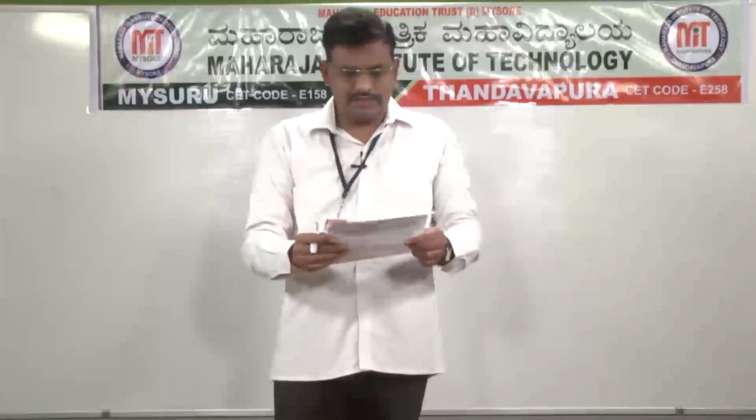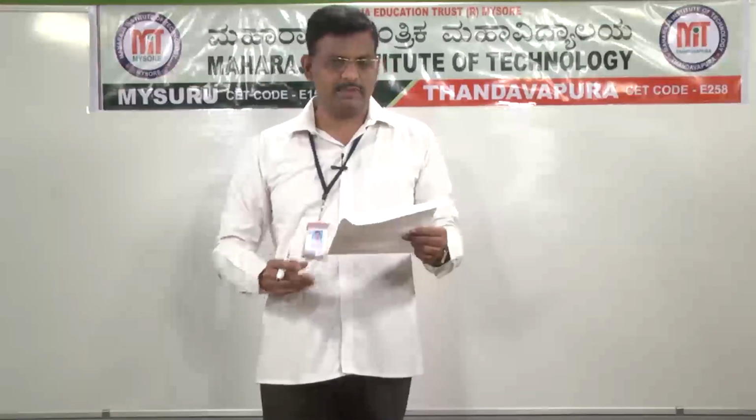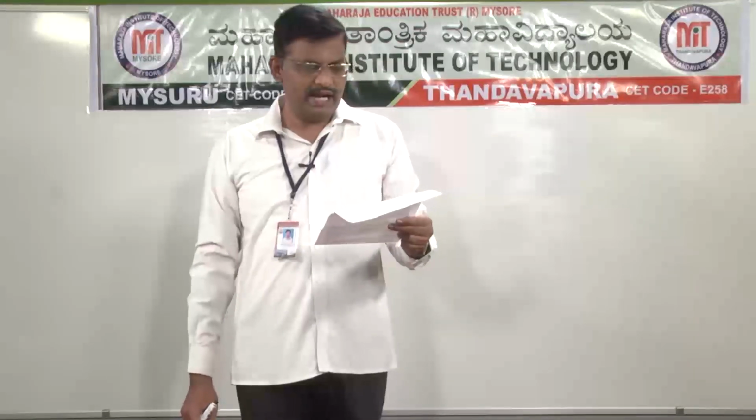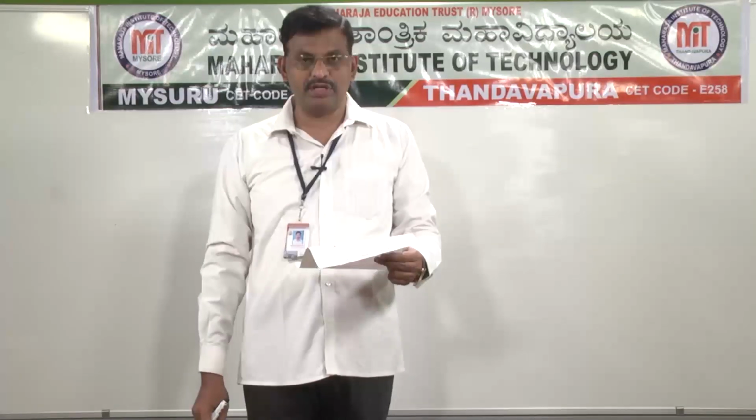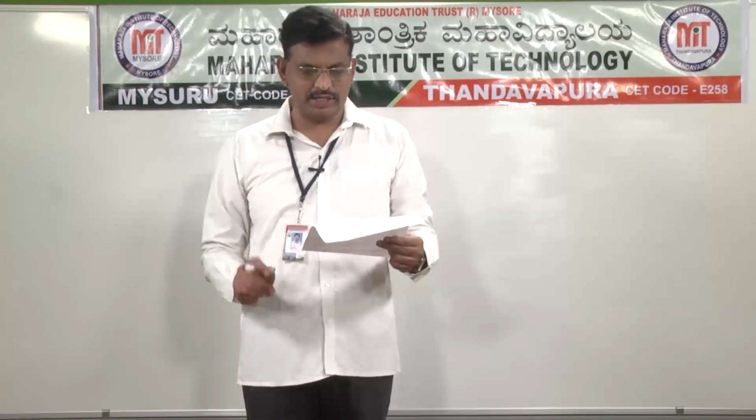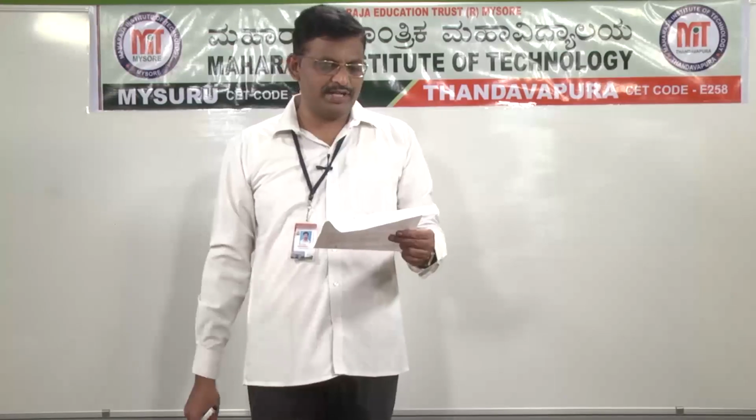Next, fifth question. The diagram is given in question number 5. Three identical spheres, each of mass 1 kg, are kept as shown in the figure, touching each other with their centers on a straight line.